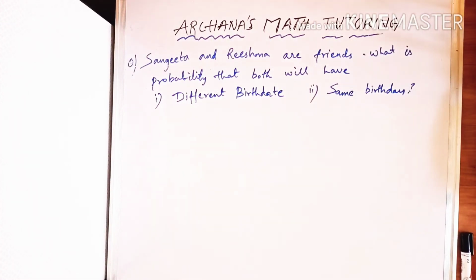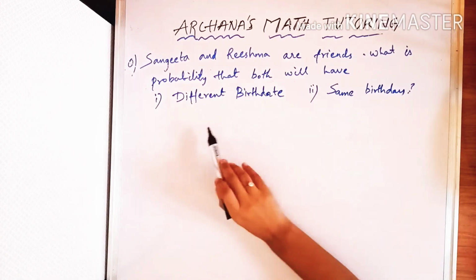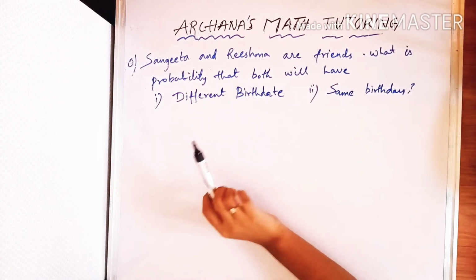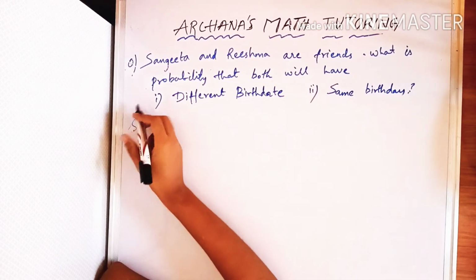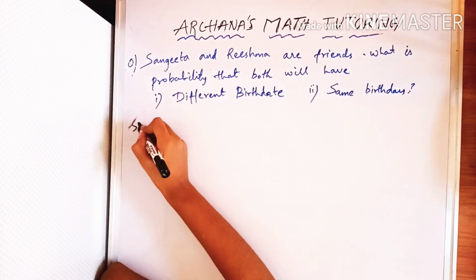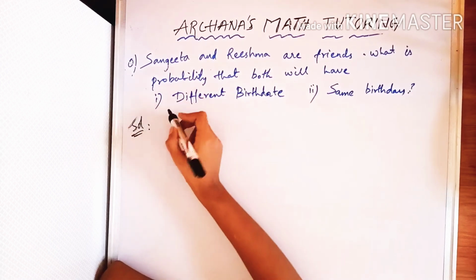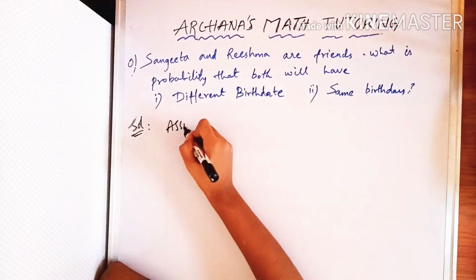So moving on to the next problem. Sangeeta and Reshma are friends. We need the probability that both will have different birthdays, and the probability that they have the same birthday. We know that there also exists a leap year, but we will assume this is a non-leap year.